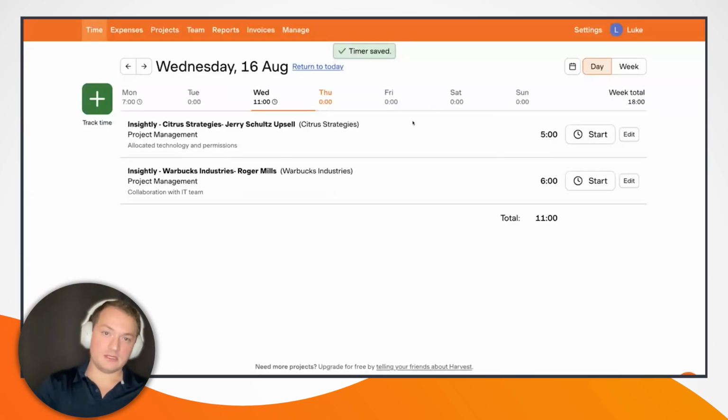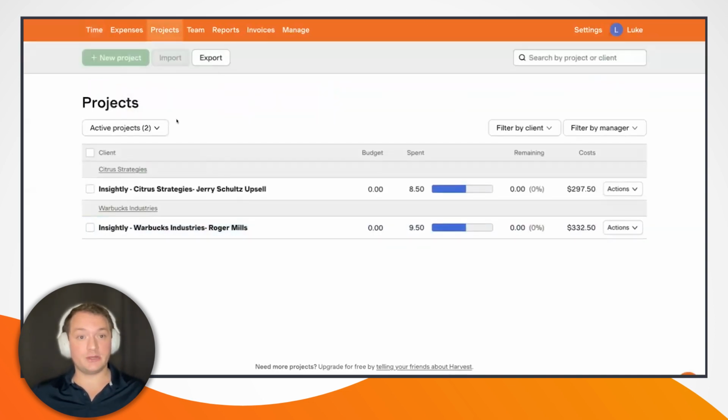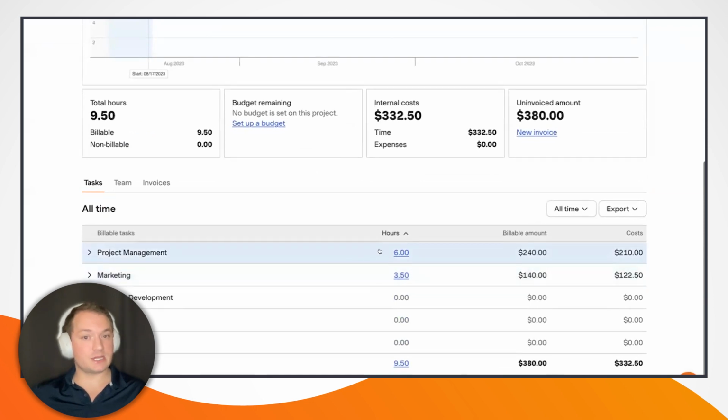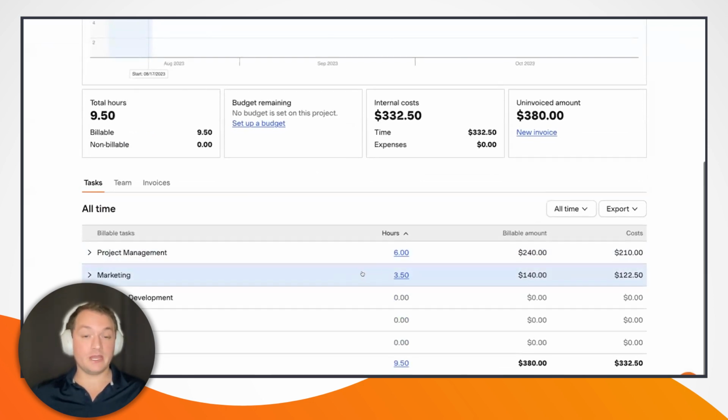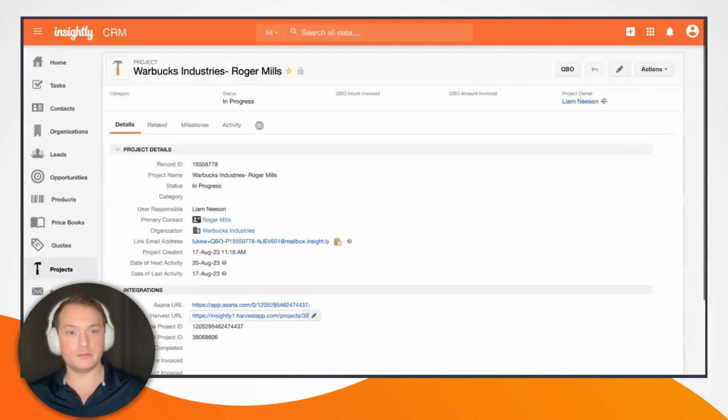So we created these linked projects in Asana as well as Harvest. We added a new task in Asana, and I've now added 2 time tracking entries for my Harvest project. So if we go and take a look at my projects here in Harvest, we can see that my new Warbucks Industries project now has 6 hours of project management and 3.5 hours of marketing for a total of 9.5 hours. So let's jump back into Insightly and take a look at what happened here.